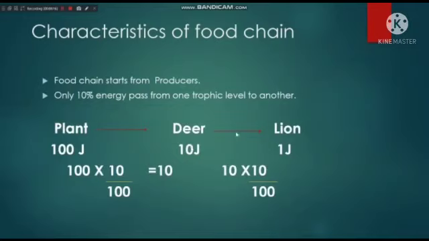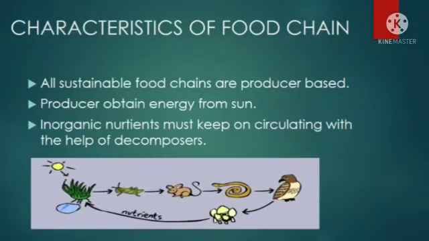Now this deer is consumed by the lion. So how much energy is passed from deer to lion? You can see here 10 multiplied by 10 divided by 100, only 1 joule. So in this way you can see from one trophic level to another trophic level only 10% energy is passed.